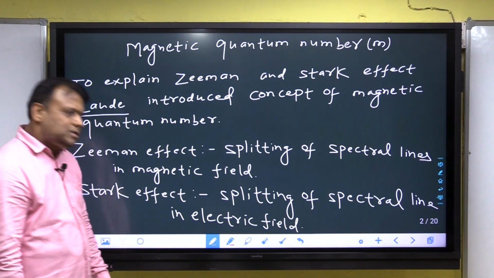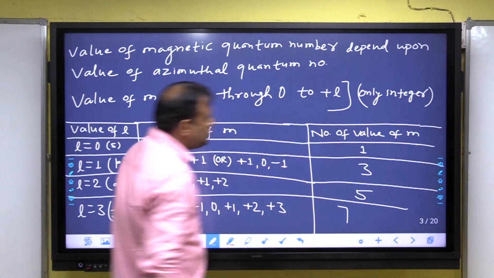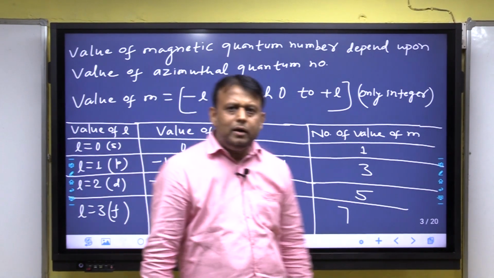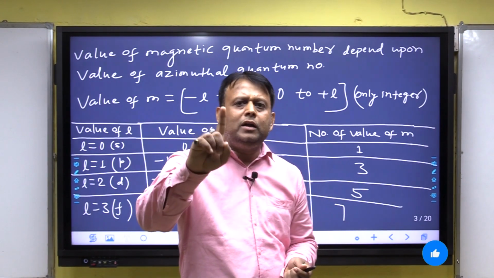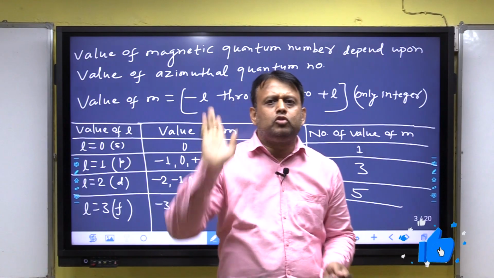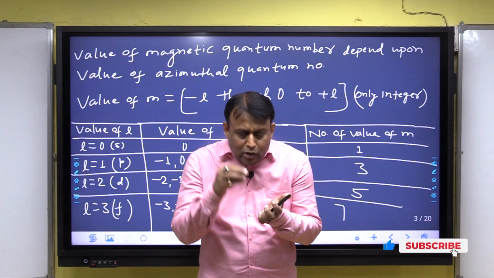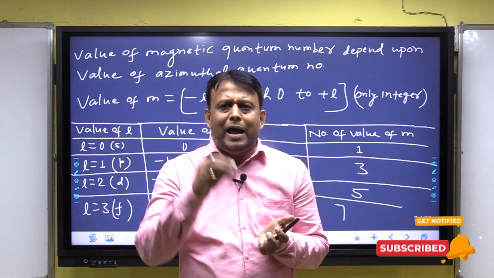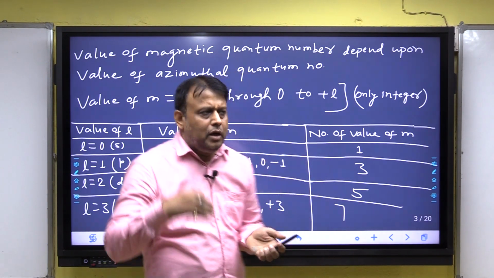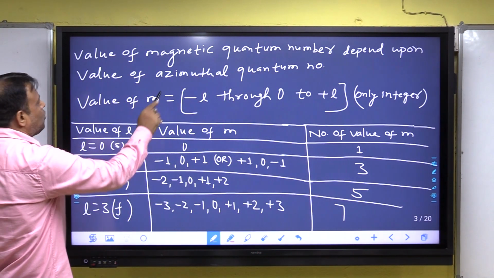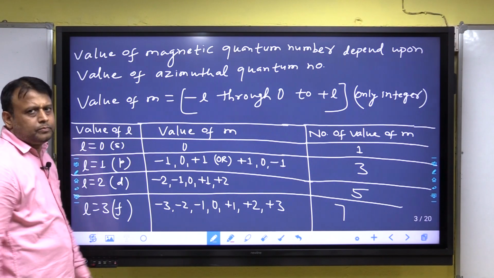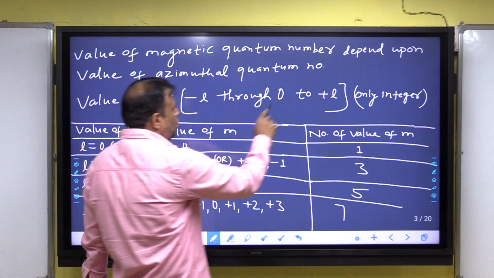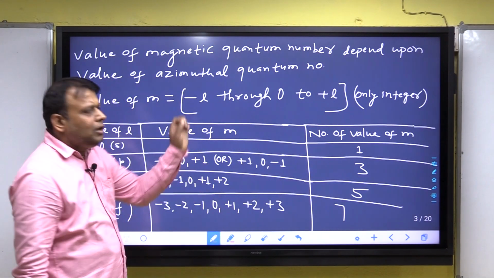Next, listen, the value of magnetic quantum number always depends upon the value of azimuthal quantum number, and the value of magnetic quantum number is equal to minus L through 0 to plus L, but only integers.